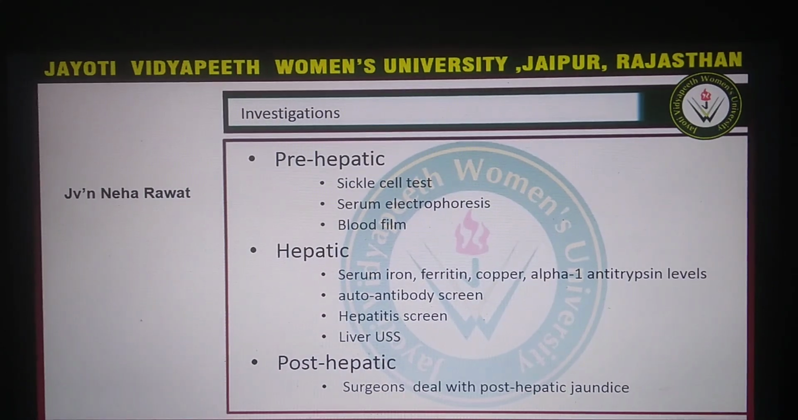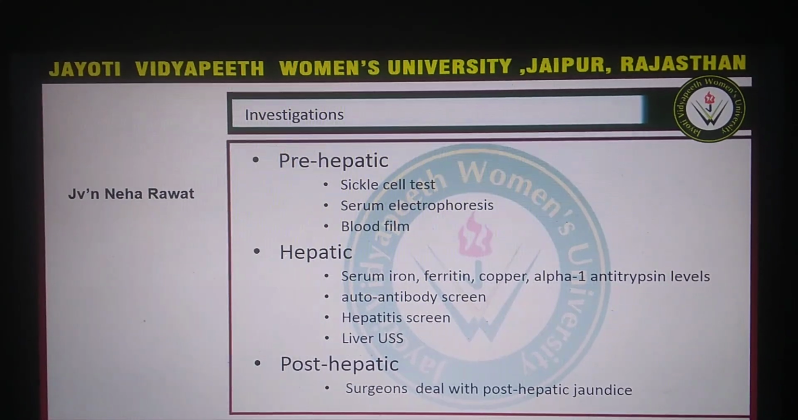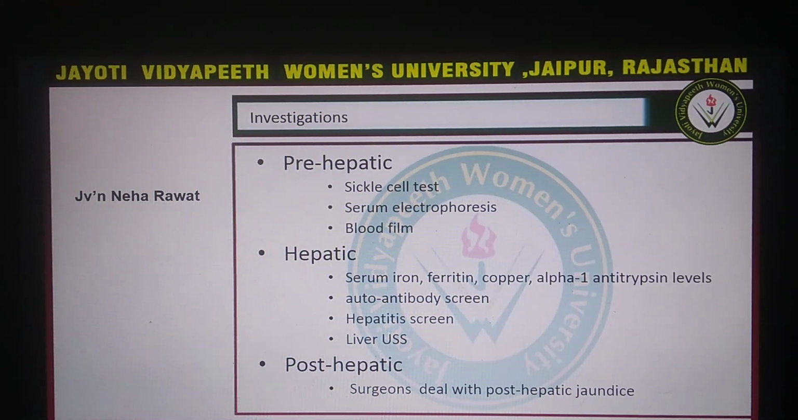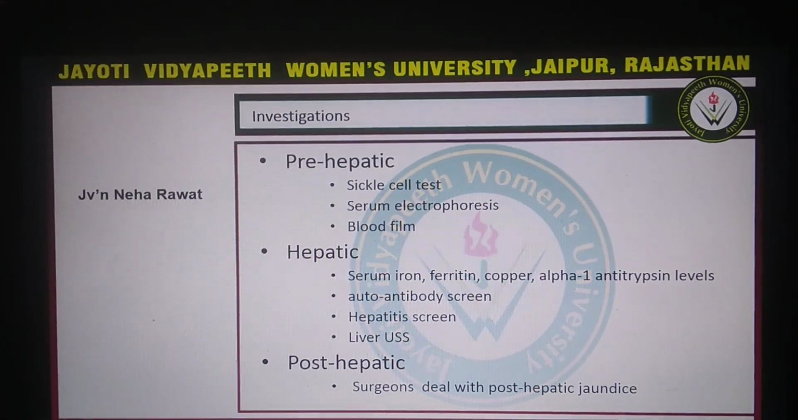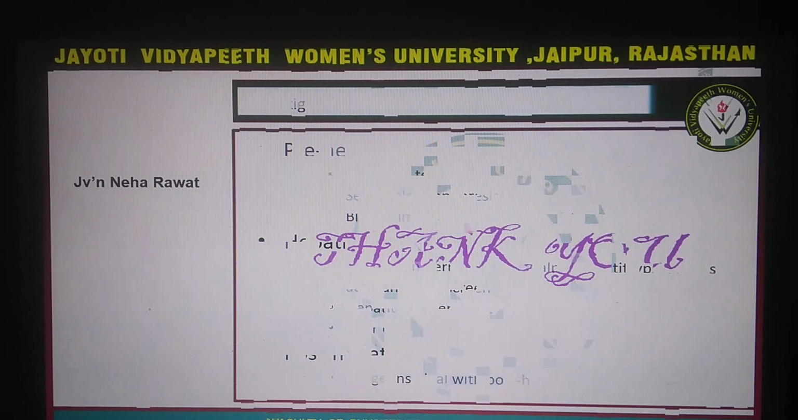In prehepatic case, sickle cell test, serum electrophoresis, and blood film are done. In hepatic, serum iron, ferritin, copper, autoantibody screen, hepatitis, liver USS. In post-hepatic, surgeons deal with post-hepatic jaundice.